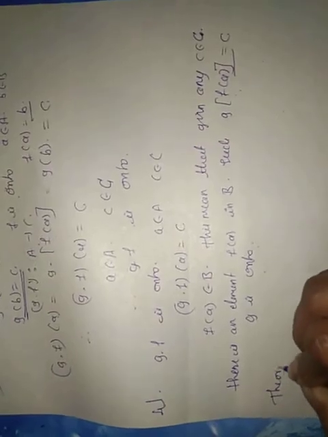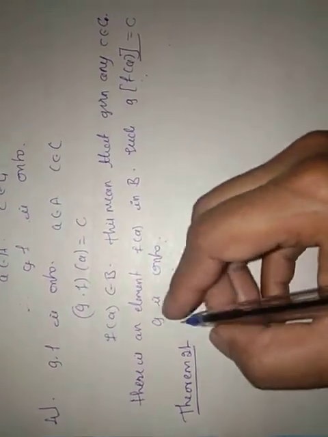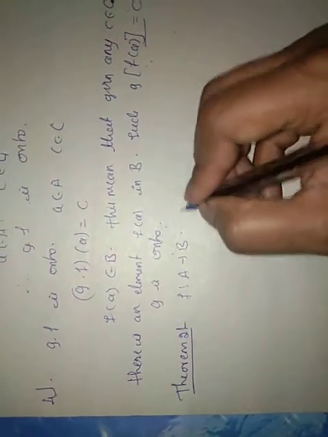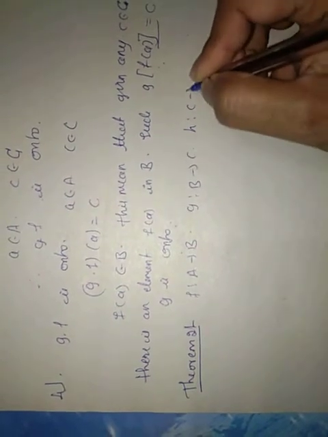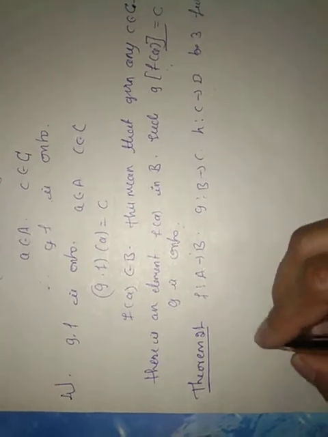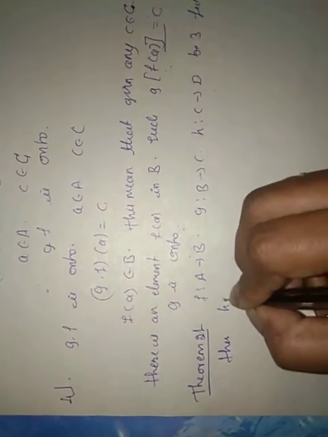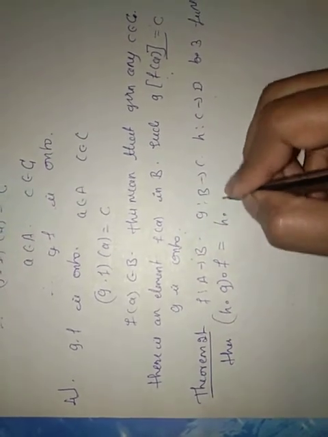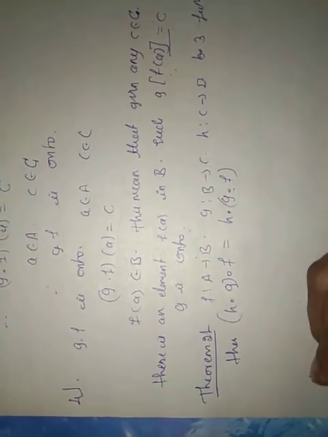Come to the second theorem, Theorem 2. According to Theorem 2, let f from A to B, g from B to C and h from C to D be three functions. Then h∘(g∘f) is equal to (h∘g)∘f.